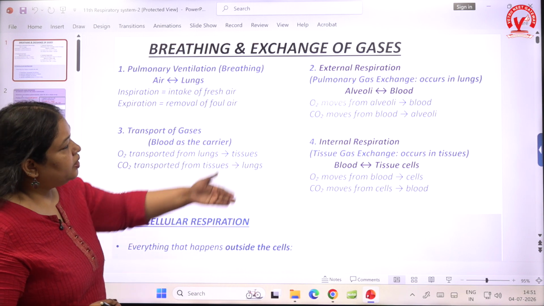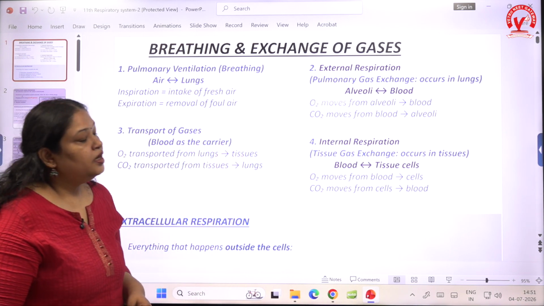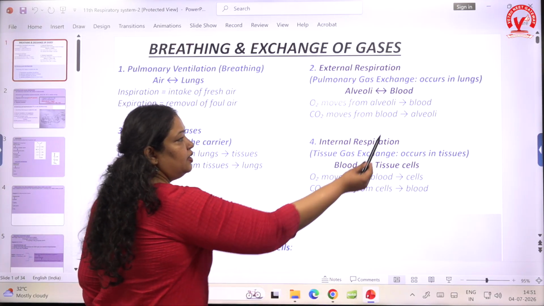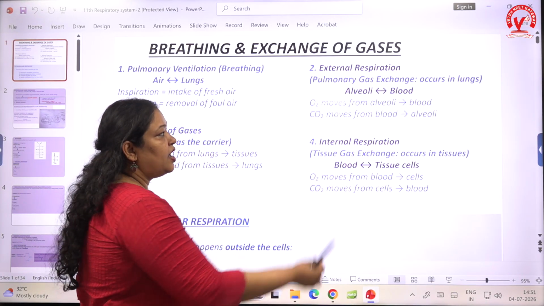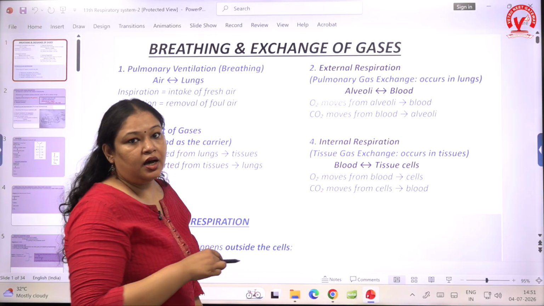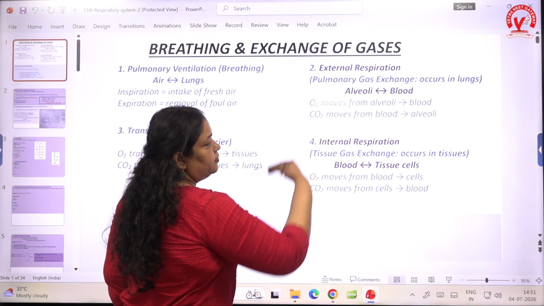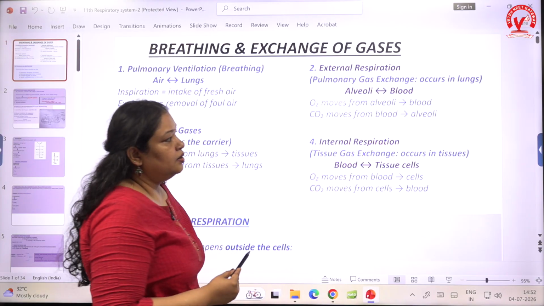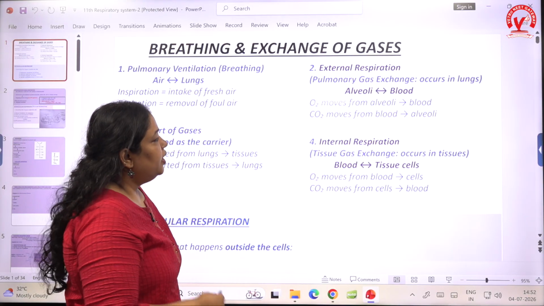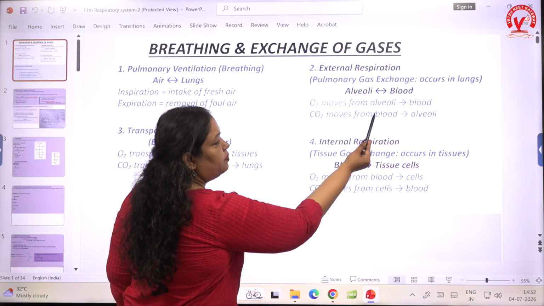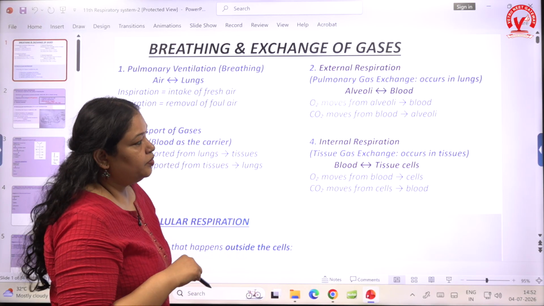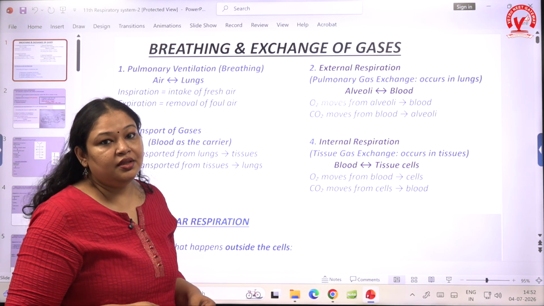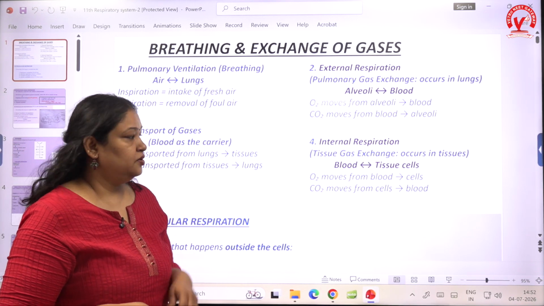And then we have the external respiration. In this we have pulmonary gas exchange that occurs in the lungs, from the alveoli, which is a part of the lungs, and it enters into the blood. So you can see over here the oxygen moves from the alveoli to the blood, and then the CO2 moves from blood to alveoli. We know blood is running throughout our body. Alveoli is present in the pulmonary system, that is in the lungs.